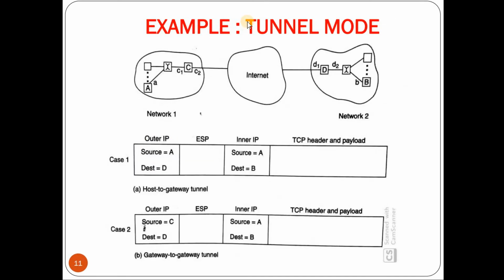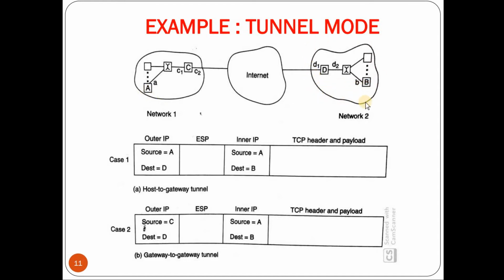Next, let us consider an example. The most compelling use of IPsec in tunnel mode is in securing host to host and host to gateway communication. So let us consider the communication between two users A and B who are in two separate networks, network 1 and network 2, where communication happens via the internet.